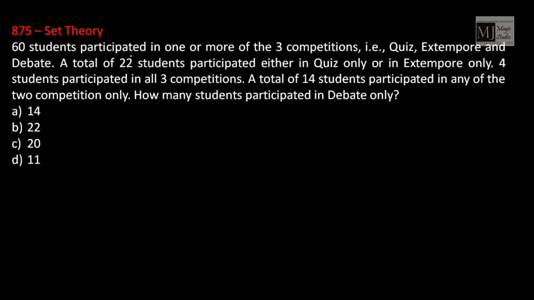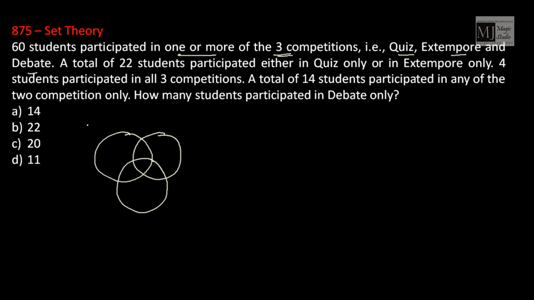60 students participated in one or more of 3 competitions: quiz, extempore and debate. So we have participants in quiz, extempore and debate. A total of 22 students participated either in quiz only or in extempore only.